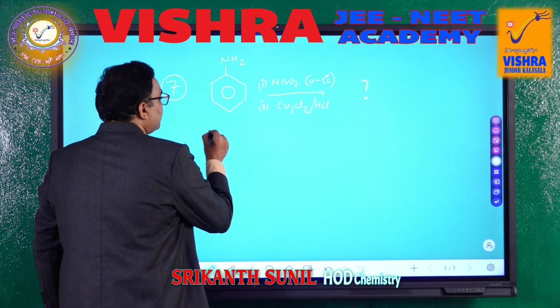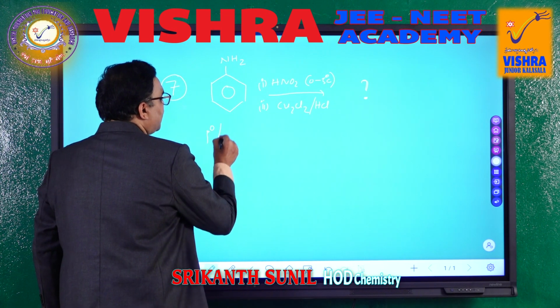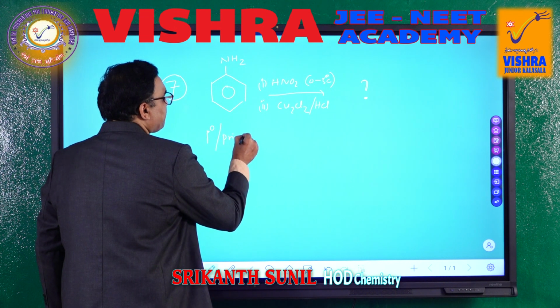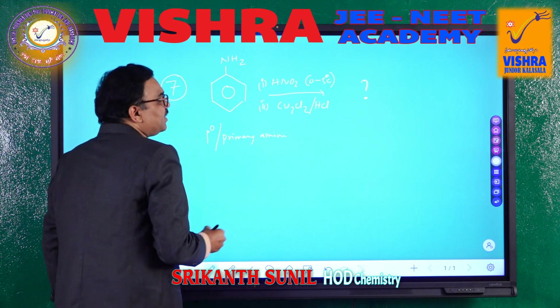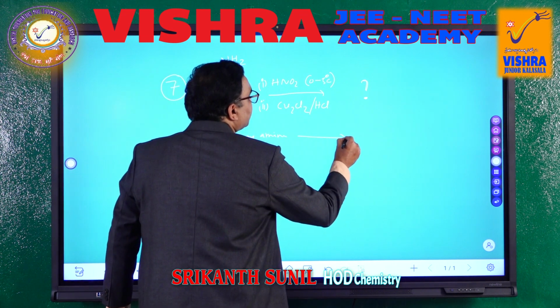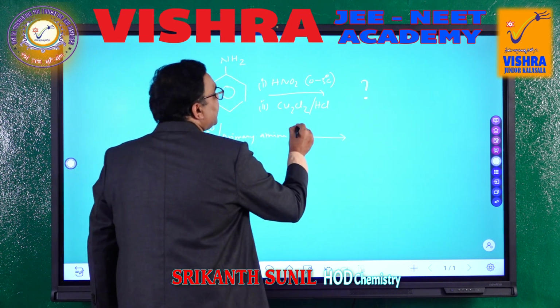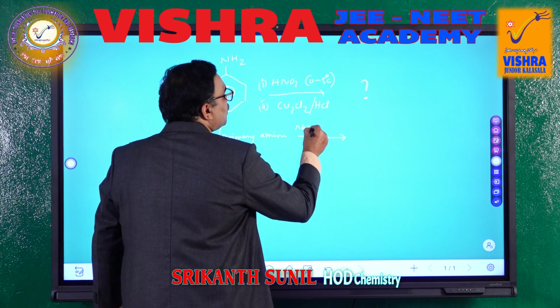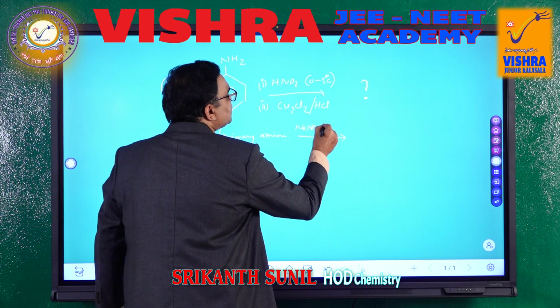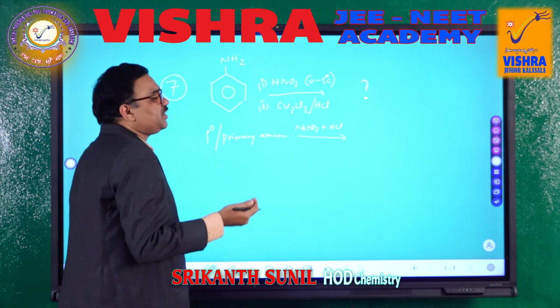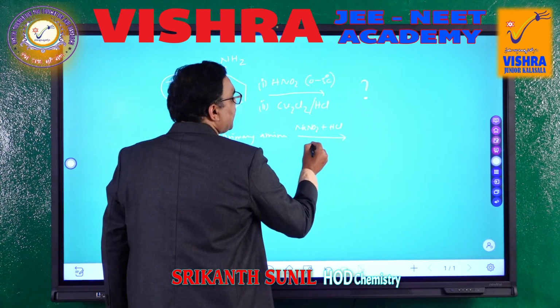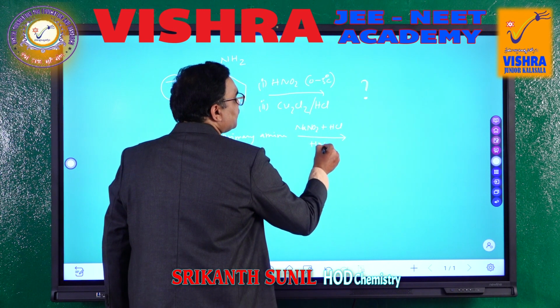First, any 1 degree or primary amine, when you add NaNO2 in the presence of HCl, these two combine and actually give HNO2.